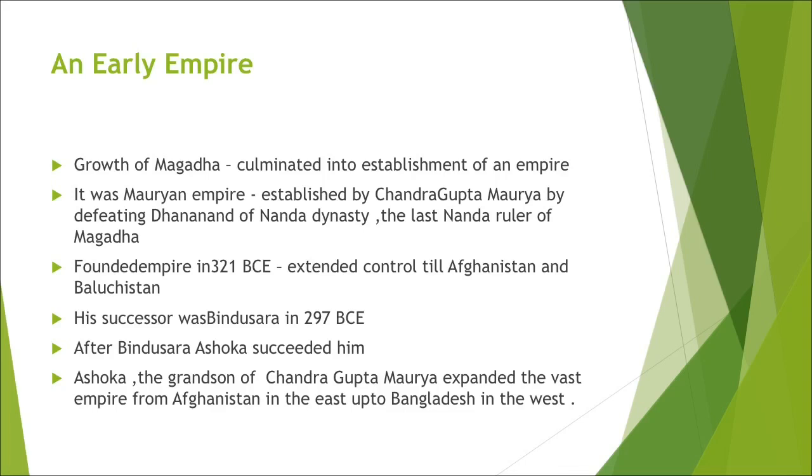He was succeeded by his son Bindusara, and after Bindusara, it was his son Ashoka, about whom we come to know in history, Ashoka the Great.